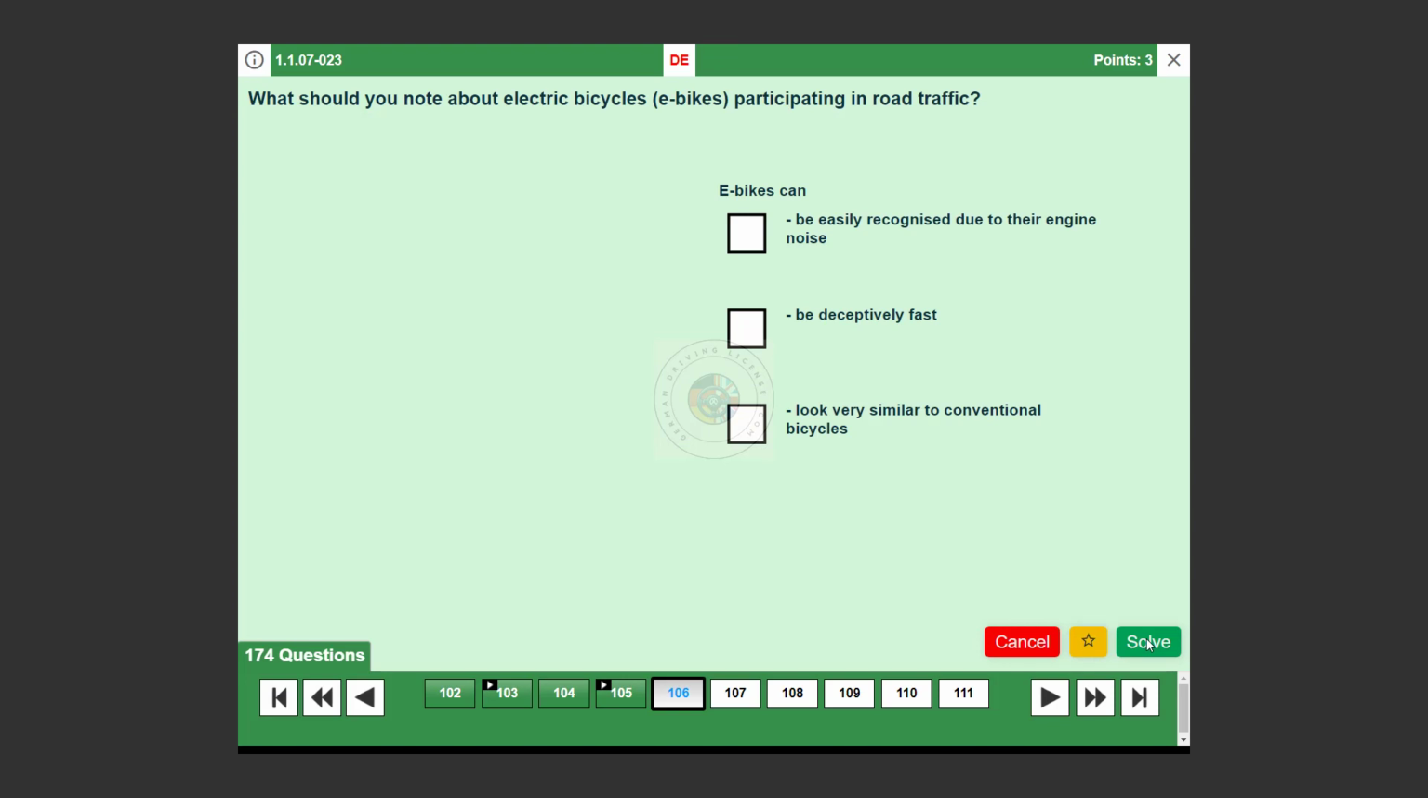Question number 106. What should you note about electric bicycles, e-bikes, participating in road traffic? E-bikes look very similar to conventional bicycles. True. It's hard to distinguish e-bikes from regular bikes. They can be easily recognized due to their engine noise. False. E-bikes are often as quiet as conventional bicycles. E-bikes can be deceptively fast. True. Their speed is often underestimated due to their resemblance to regular bikes.